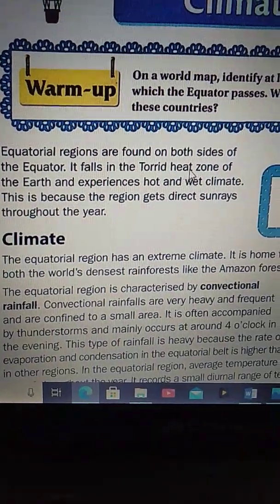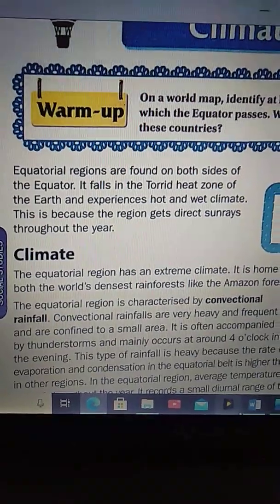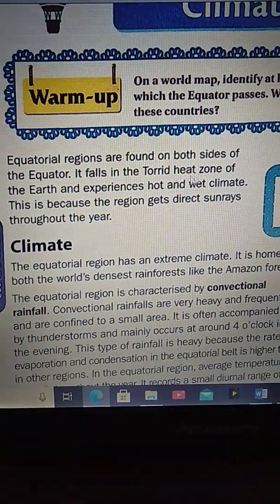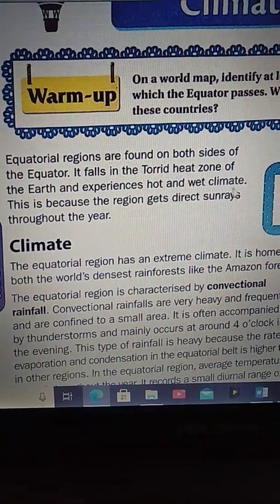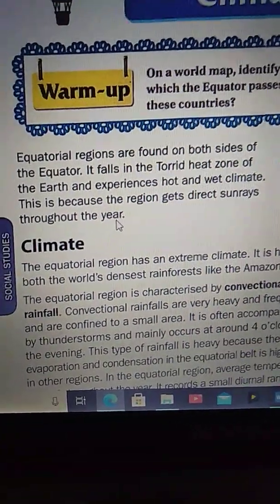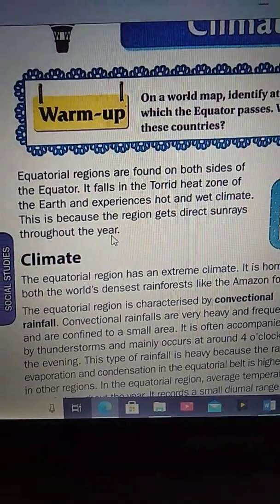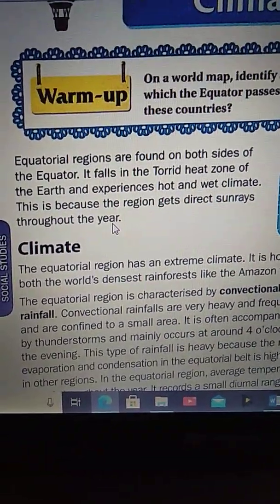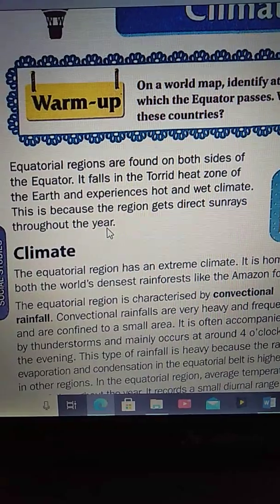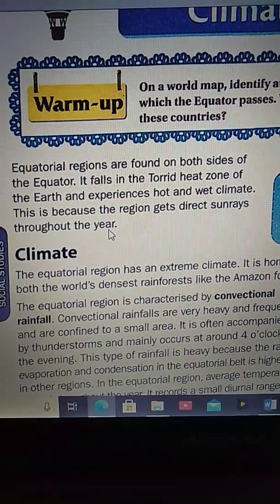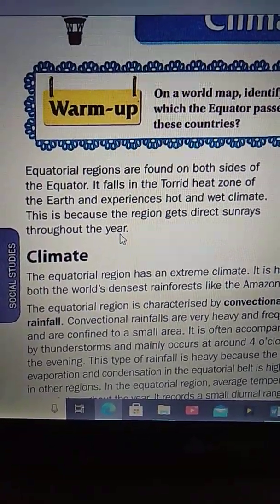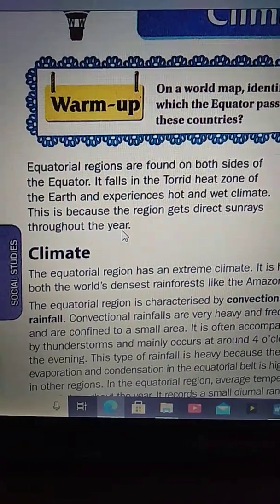Equatorial regions are found on both sides of the equator. It falls in the torrid heat zone of the earth and experiences hot and wet climate. This is because the region gets direct sun rays throughout the year. So, we can find the equatorial region on both sides of the equator, meaning east and west, okay? It falls in the torrid heat zone. So, the equator comes under the torrid heat zone, so it experiences hot and wet climate.